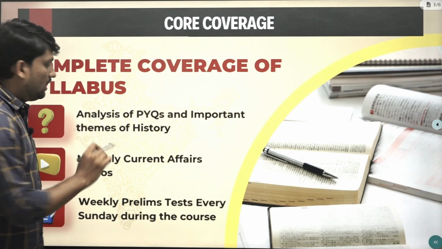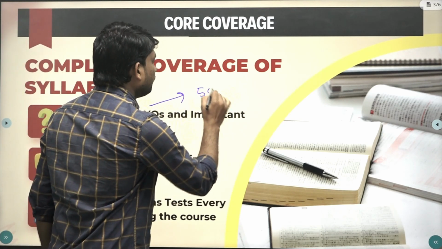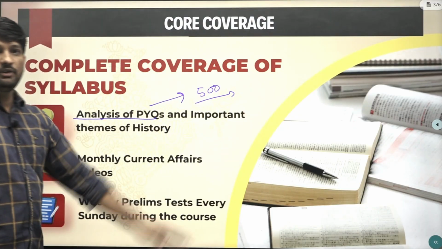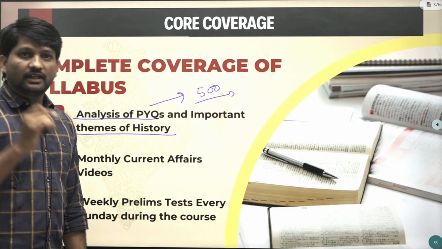For history, we will first do PYQ analysis. We will analyze a minimum of 500 PYQs. Why is this PYQ analysis important? To understand the themes from which UPSC is generally asking questions.